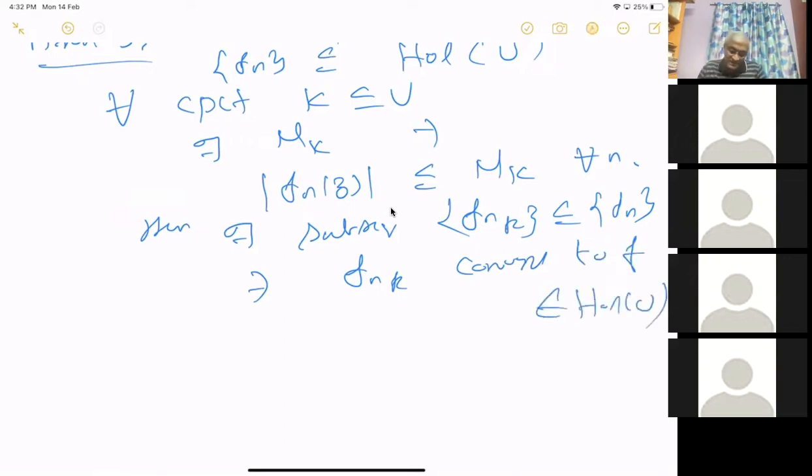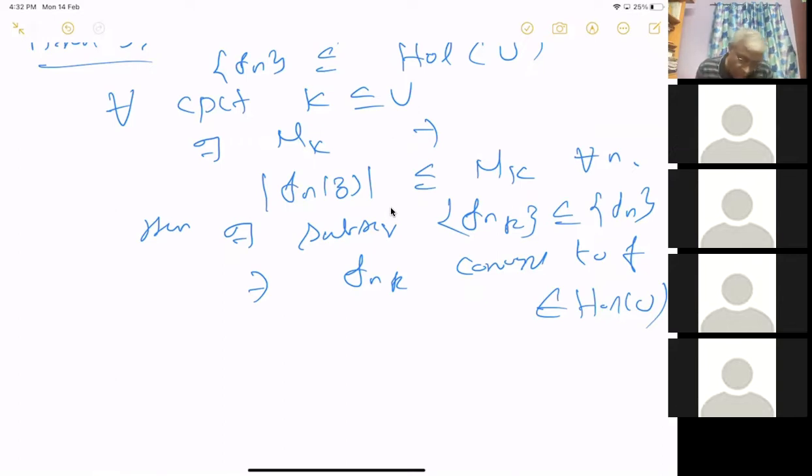I mean, if a sequence of holomorphic functions converges uniformly on compact sets and pointwise on the U, then it is holomorphic. So all you have to prove is that there is a convergent subsequence for each K, and they are consistent. That's what you have to prove.